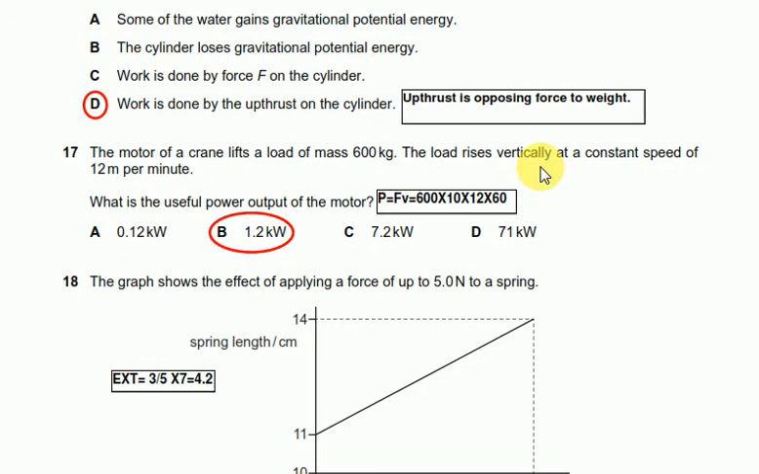So what we can do is apply P equals Fv, power equals force times velocity, and velocity is 12 divided by 60. Actually, it is not 12 divided by 60, it's 12 divided by 60 seconds, because seconds is in the denominator, so the 60 comes up. So 600 times 10 times 12 divided by 60, so this will be 1.2 kilowatts.